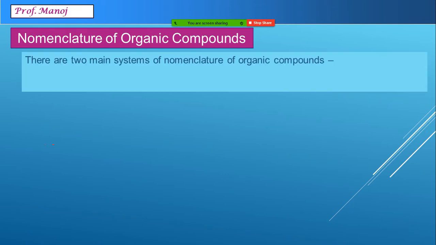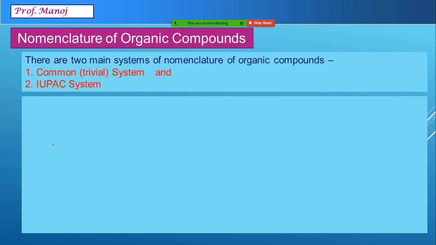Initially, when nomenclature was there, there used to be two types of it. One is known as the common or trivial system, and the second is the IUPAC system. The common or trivial system is the oldest system. It is still in use, but it has very limited applications. While the IUPAC system is more systematic, scientific, and a perfect system which is accepted throughout every country.